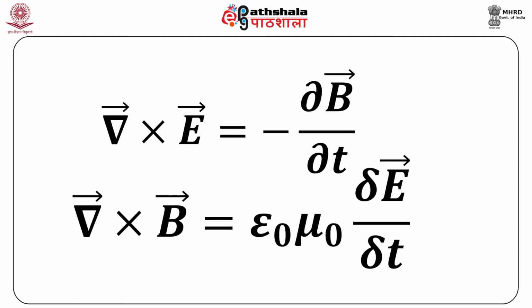This equation implies that del cross E is equal to minus dB by dt. That means that the curl of E is related to the magnetic field. Similarly, the next equation also tells us the same thing. And the last equation also implies that if B is time dependent, del cross E is non-zero, that is, E is a function of the position.